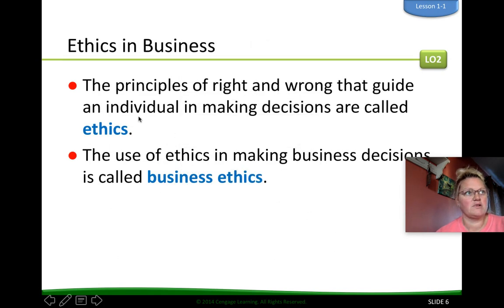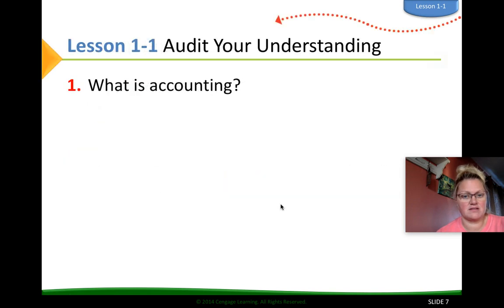The principles of right and wrong that guide an individual in making decisions are called ethics. The use of ethics in making business decisions is called business ethics. So that's essentially our entire first lesson.